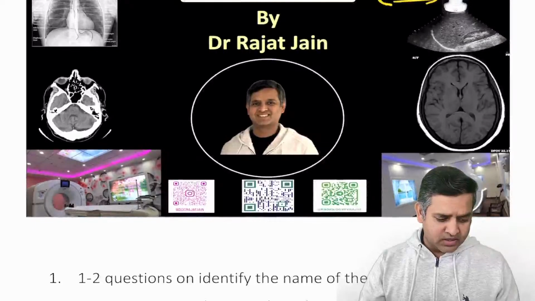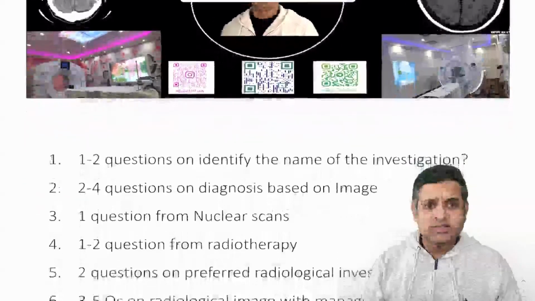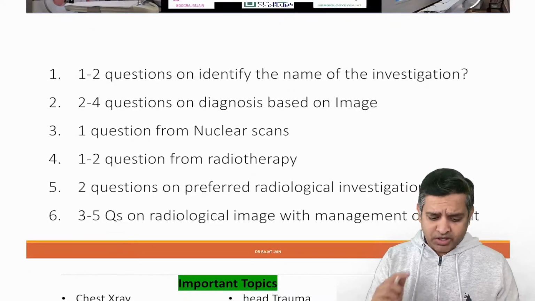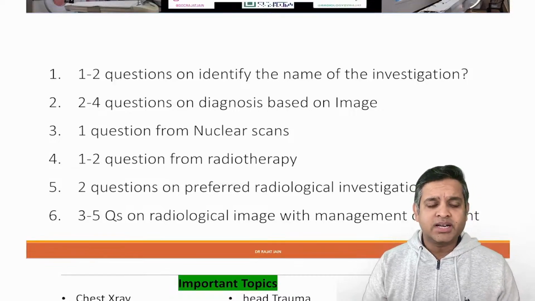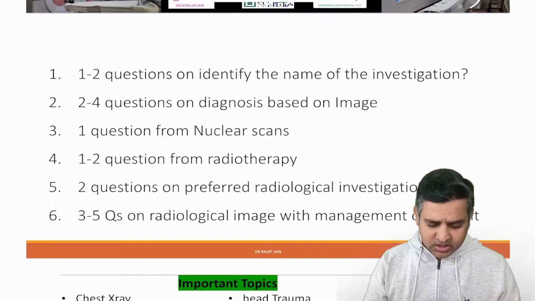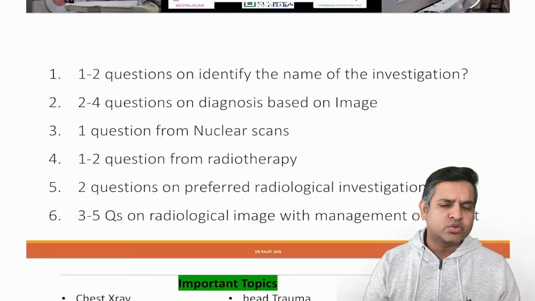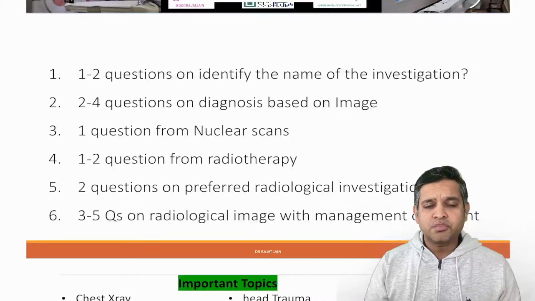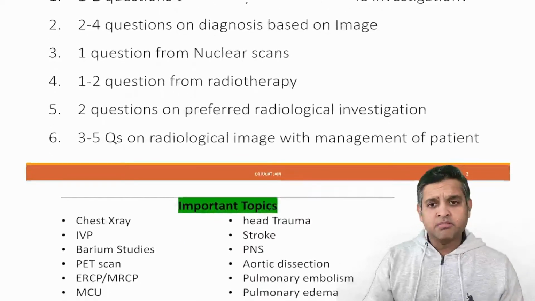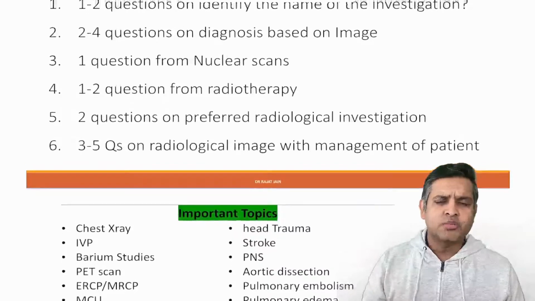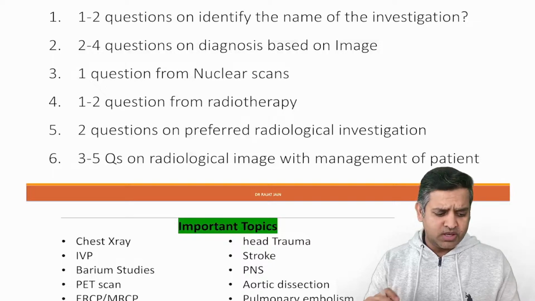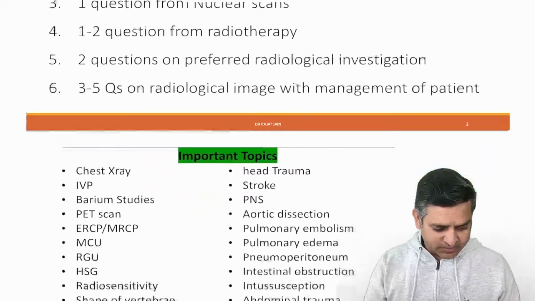So, without wasting much of our time, let us start. These are the basic questions that we are expecting in the FMG screening exam from radiology. 1 to 2 questions will be on identification of the name of the investigation. 2 to 4 questions on diagnosis, which is based on an image. One question will be from nuclear scan. 1 to 2 questions from radiotherapy. 2 questions on preferred radiological investigation, and 3 to 5 questions on a radiological image with management of the patient. Now, this is the common scenario. On an average, 12 to 15 questions are there in our FMG screening exam, and I feel that they should be a cakewalk for you.